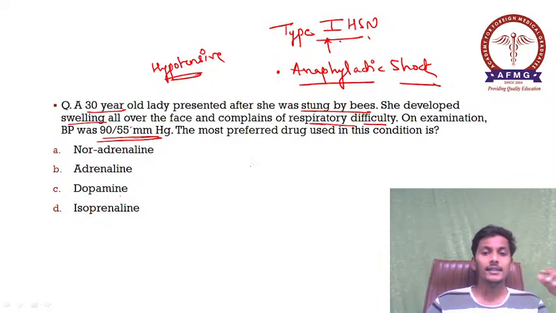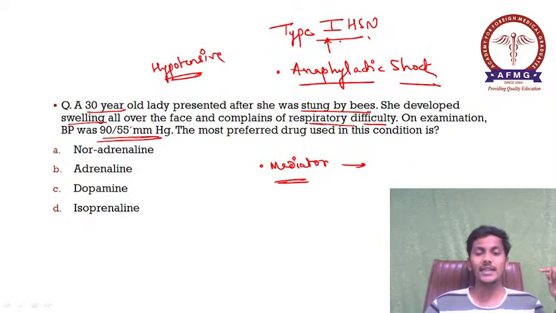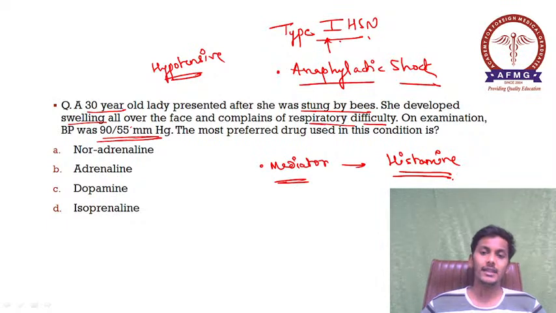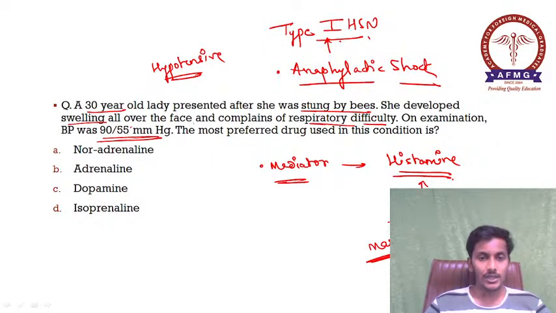Some people say that the transmitter was asked. Okay, so the mediator was asked which is responsible for anaphylactic shock. If it was about the mediator, the answer would have been histamine. Which is the most important mediator in cases of anaphylactic shock? It is histamine, and histamine is released by activated mast cells. So please remember.